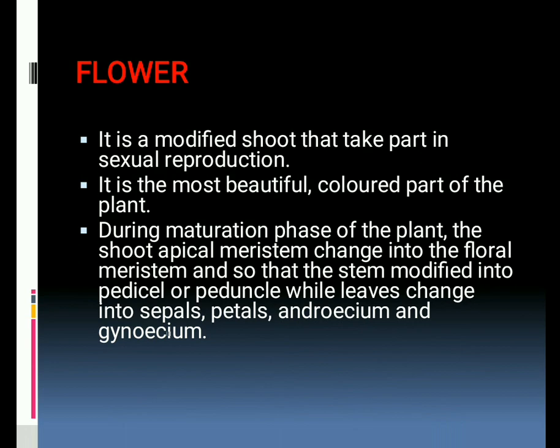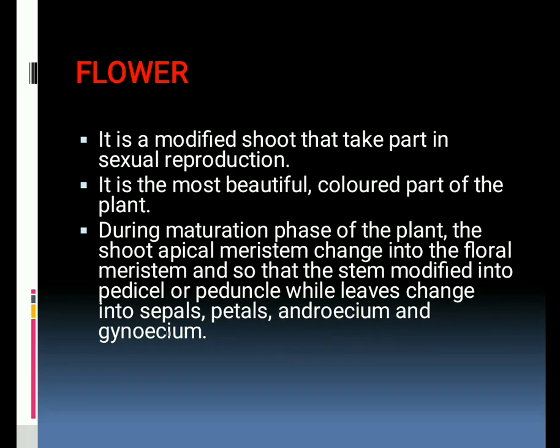During maturation, the shoot apical meristem, you have studied the meristematic tissue in class 11. So during the maturation phase, meaning the reproduction phase, the shoot apical meristem changes into the floral meristem, so that the stem is modified into pedicel or peduncle, while leaves change into sepals, petals, androecium and gynoecium.